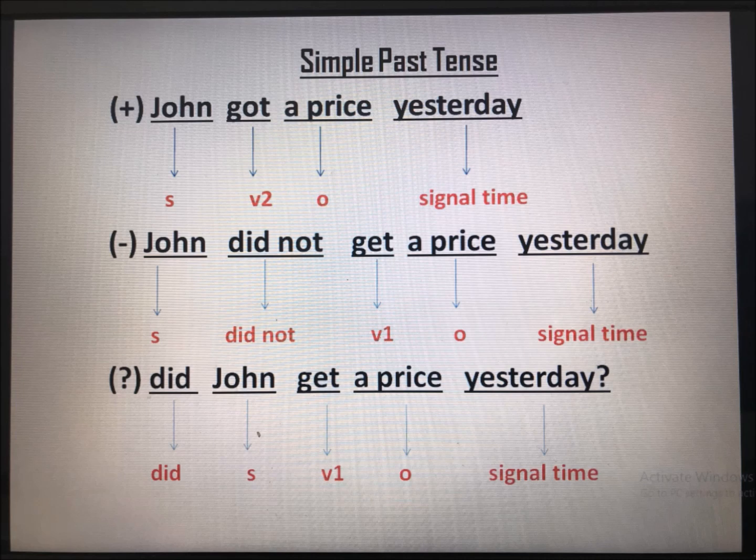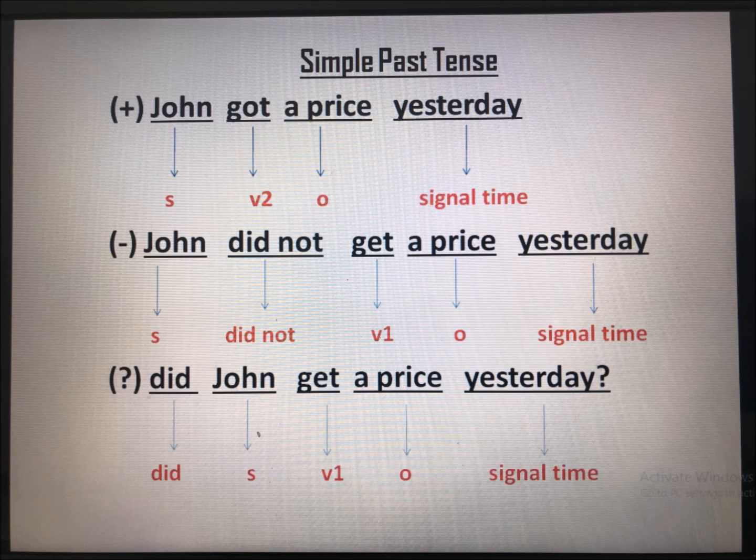And then the next one is the negative sentence: John did not get a prize yesterday. Let's identify. John is the subject, did not is the negative, and get is verb 1, prize is the object, and yesterday is the signal time.